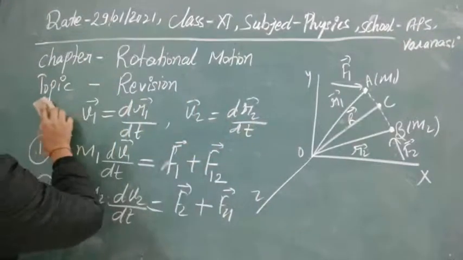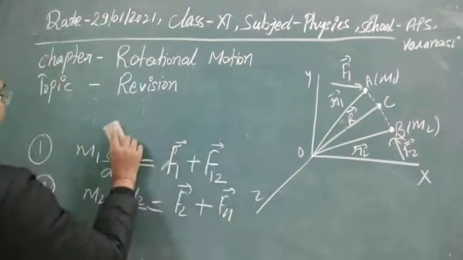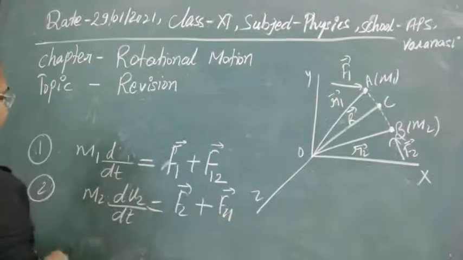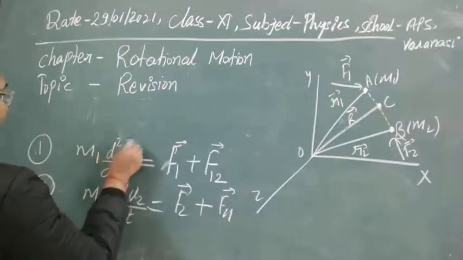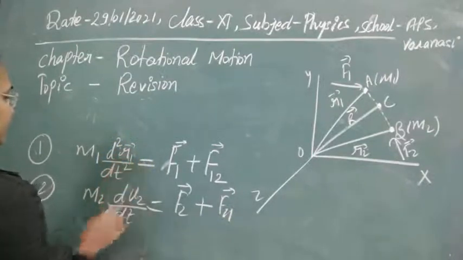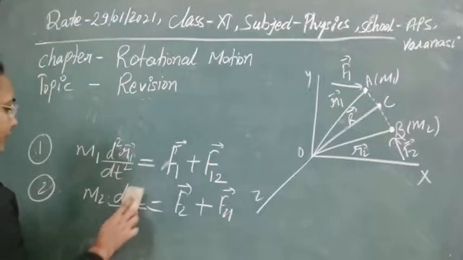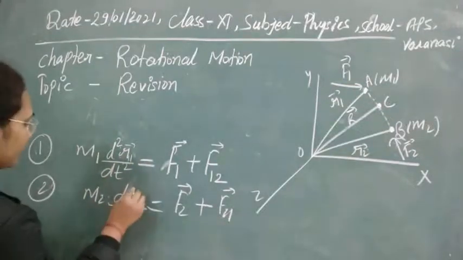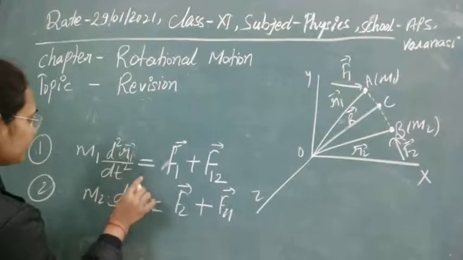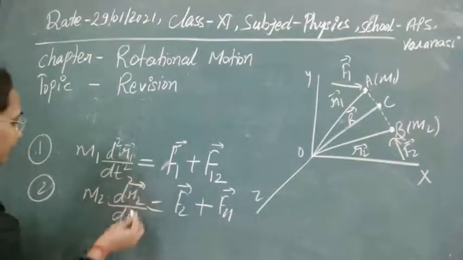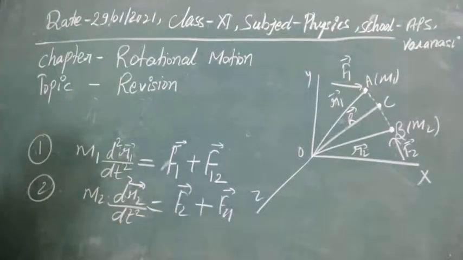If we put the values of v1 and v2, this equation will become d²r1/dt² and this equation will become d²r2/dt². Clear?